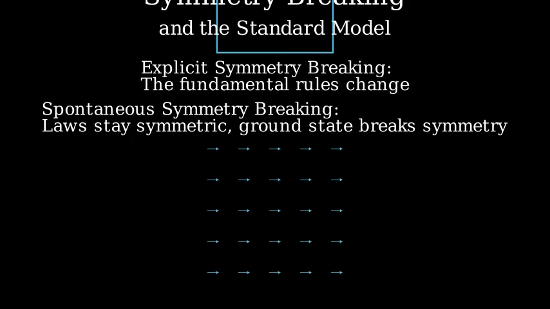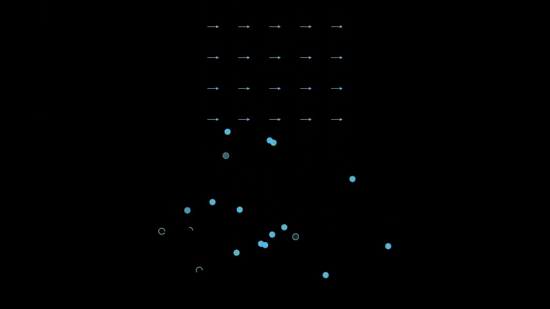Another example is crystallization. When a liquid cools and turns into a solid crystal, the continuous translational and rotational symmetries of the liquid are spontaneously broken. The liquid is the same anywhere, then the atoms within it lock into place. The atoms arrange themselves in a periodic lattice, which only has discrete symmetries.